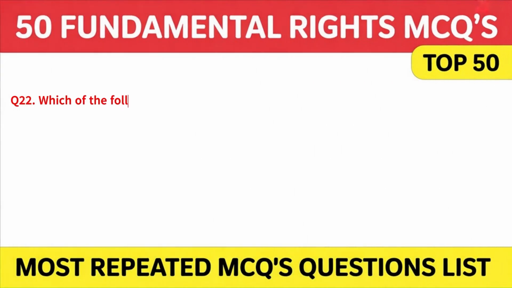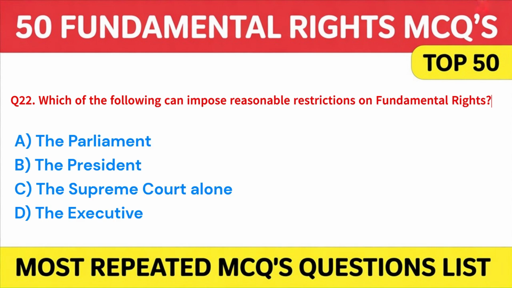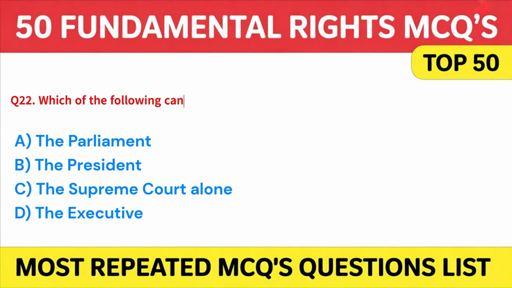Which of the following can impose reasonable restrictions on fundamental rights? A. The Parliament. B. The President. C. The Supreme Court alone. Or D. The Executive. Answer A. The Parliament. Here is the next question.